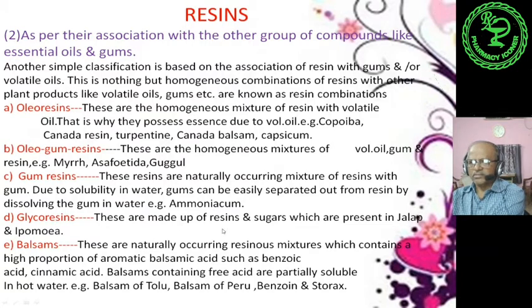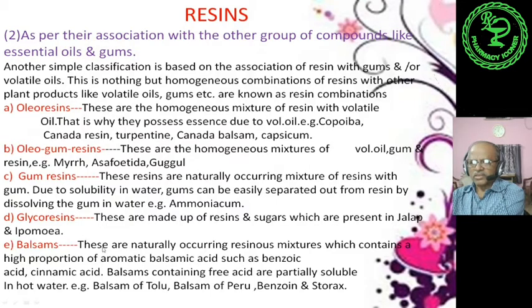Glycoresins. These are made up of resins and sugars. Previously, we have seen that sugars sometimes are combined with resins, known as glucoresins, in the form of glucose. Here, these are glycoresins, made up of resins and sugars, which are present in jalap and ipomoea.